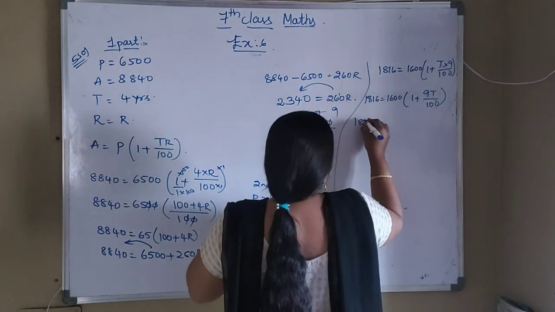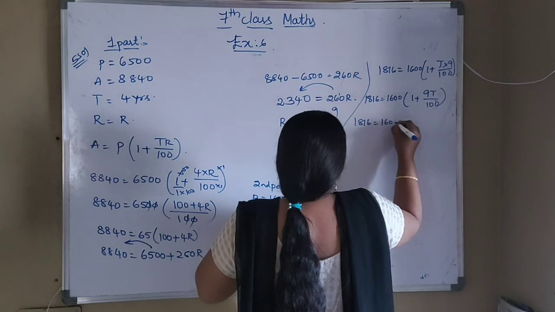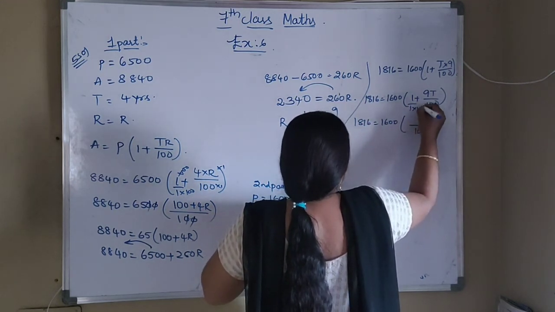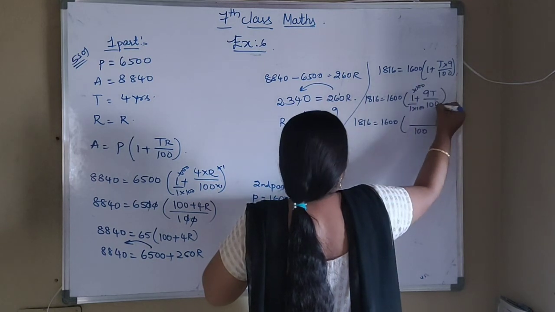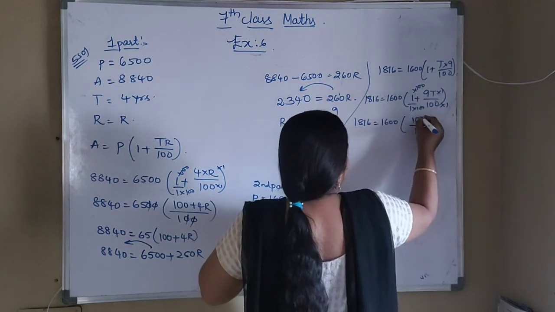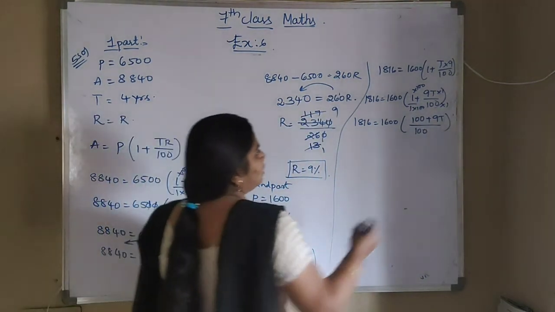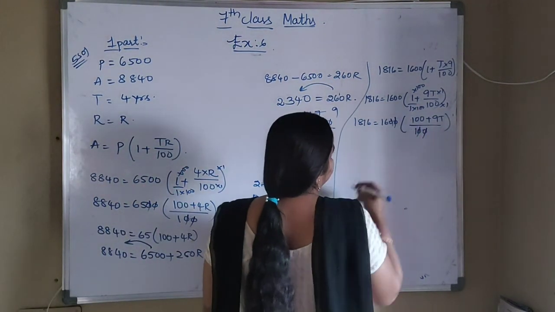Now I take the LCM here, which is 100. So that will be 100 plus 9t. Now you can cancel the zeros.